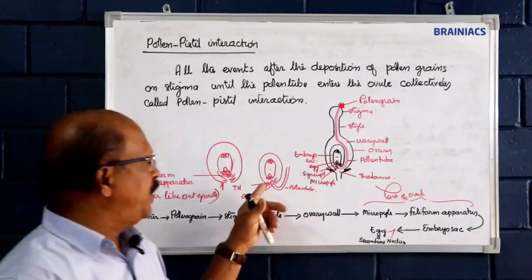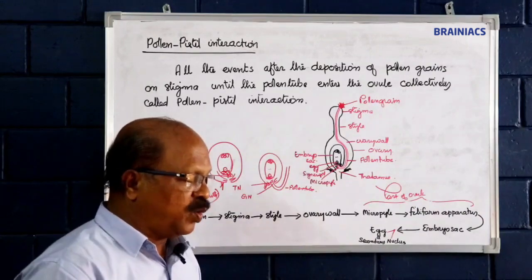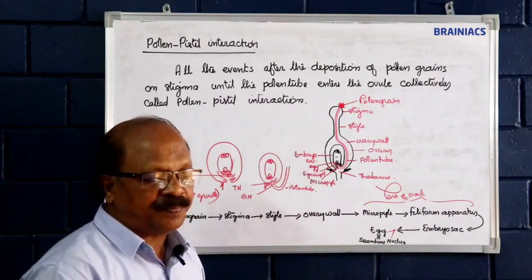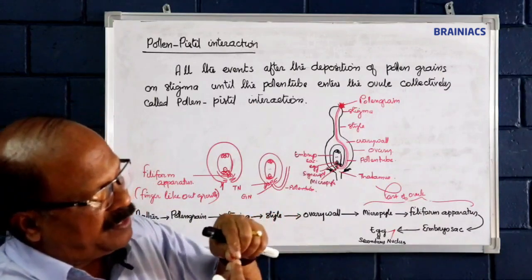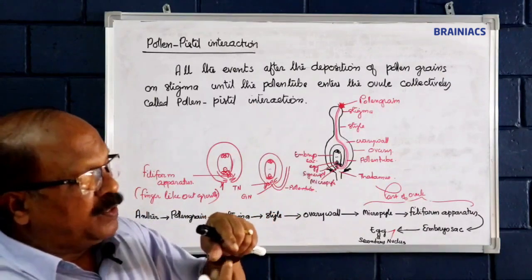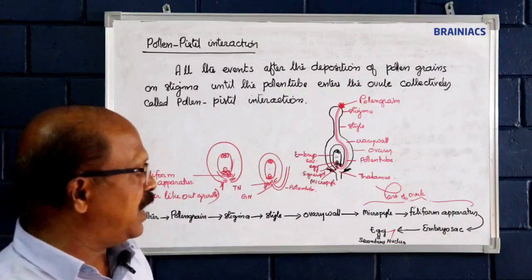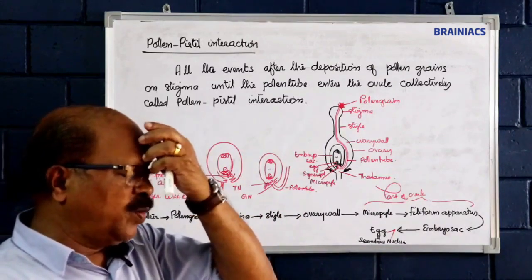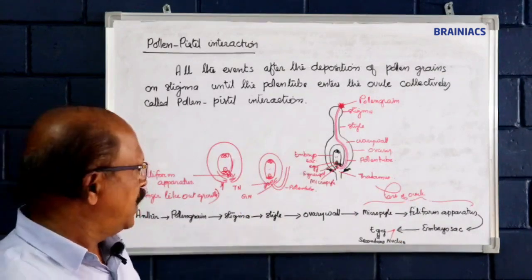So the tube nucleus will be disintegrated when the tip of the pollen tube comes in contact with the what? The filiform apparatus. The point of attachment gets dissolved, so direct communication takes place between the embryo sac and pollen tube through the filiform apparatus.